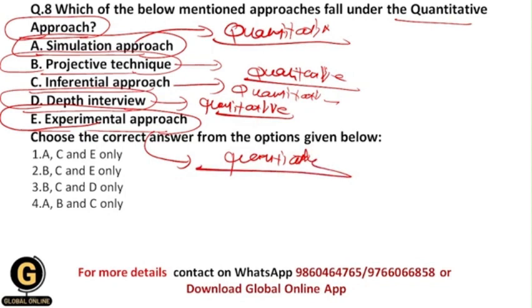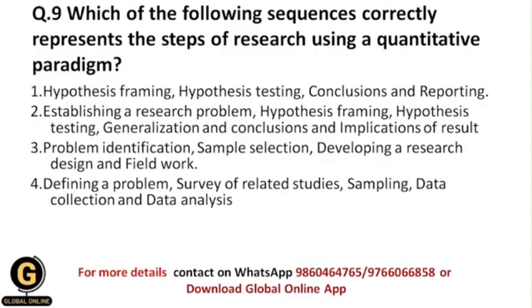approach. Okay, and that's why the correct answer to this question is one, that is ACE only, because I have told you that simulation approach is quantitative, inferential approach is again quantitative, and experimental approach is again quantitative. And in this question exactly the quantitative approach has been asked to you, not qualitative. Projective techniques and depth interviews, both of these are qualitative approaches, and that's why the correct answer over here is 1. Okay, which of the following sequences correctly represents the steps of research using a quantitative paradigm?